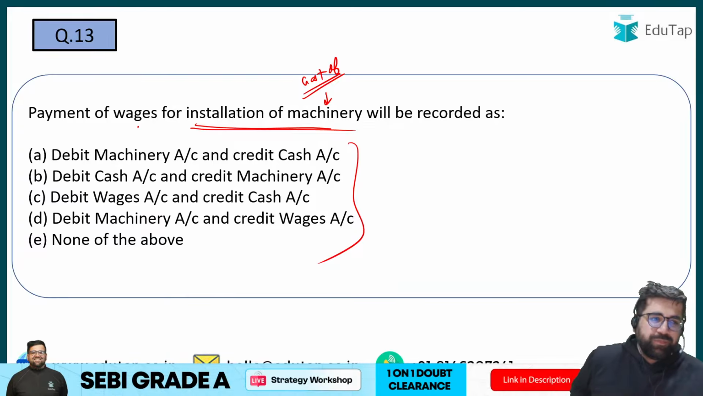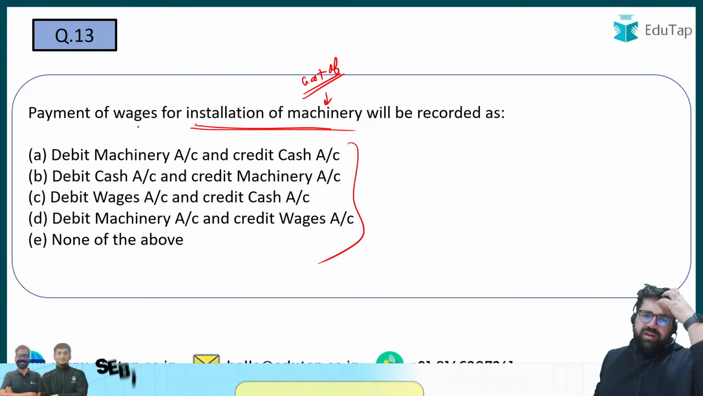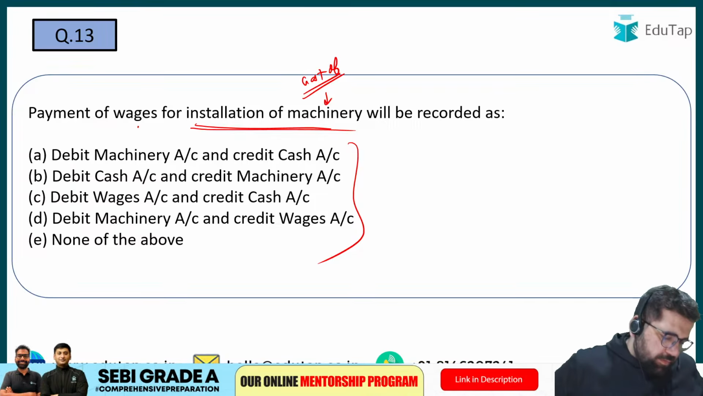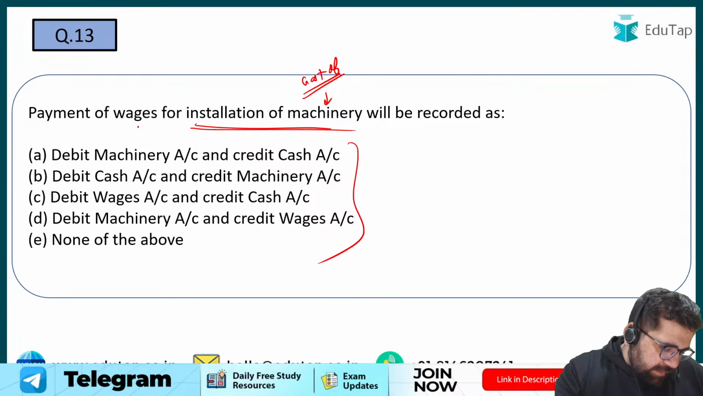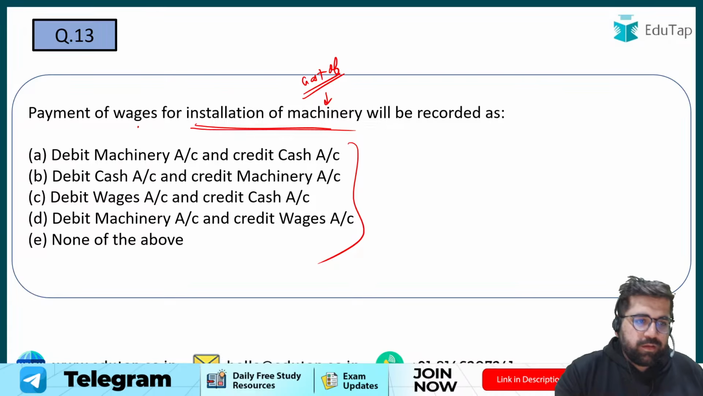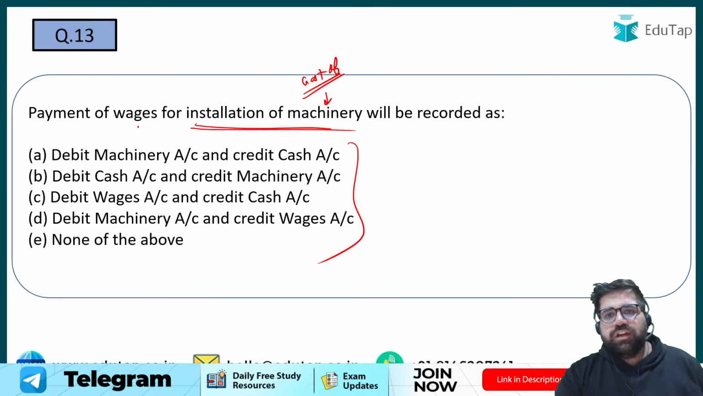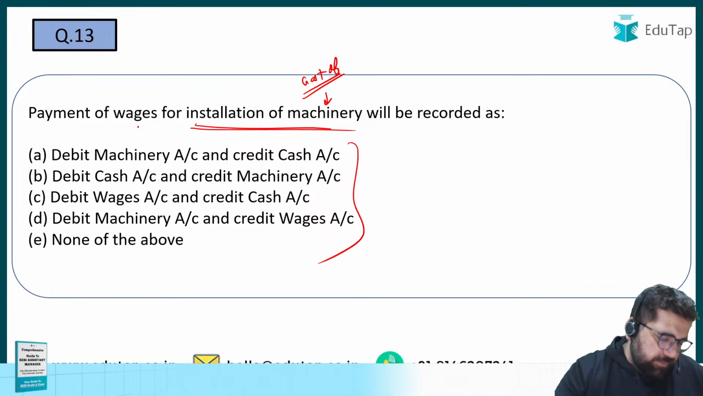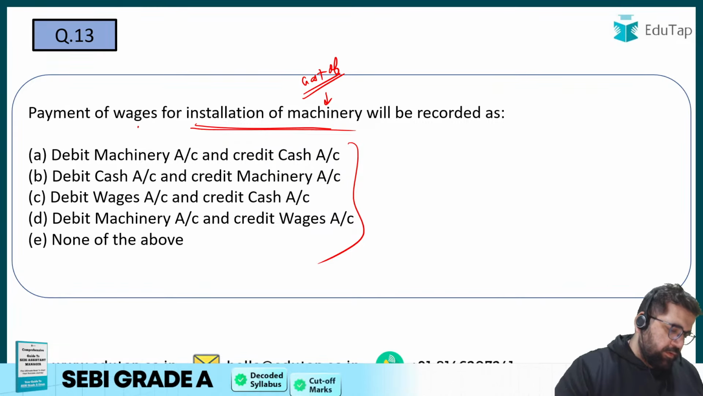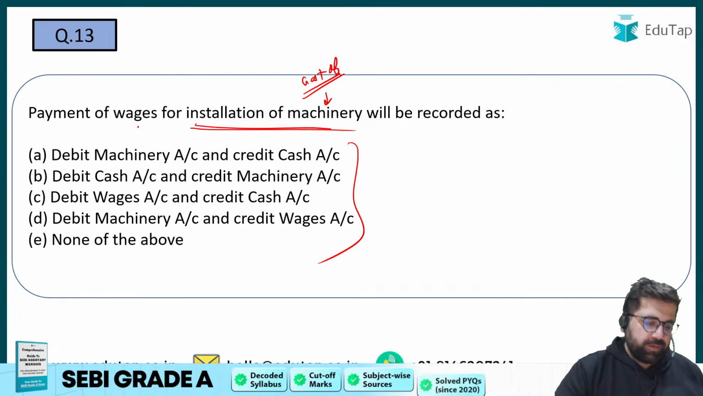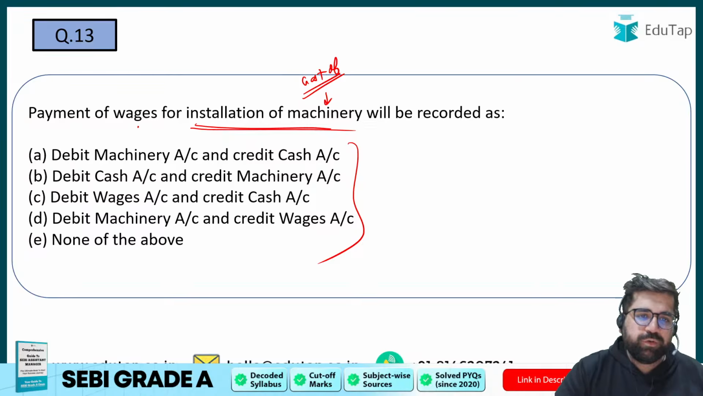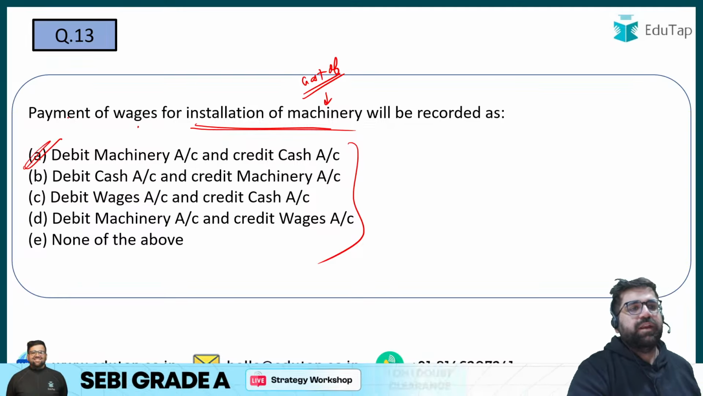13th, D. How can it be D? Debit machinery, credit wages. On what logic are you crediting wages? Capitalized. Payment of wages on installation of machinery will be recorded as what? Simple question. Payment of wages for installation of machinery will be recorded as what? Simple question. Machine to cash, simple. So answer will be option number A only.